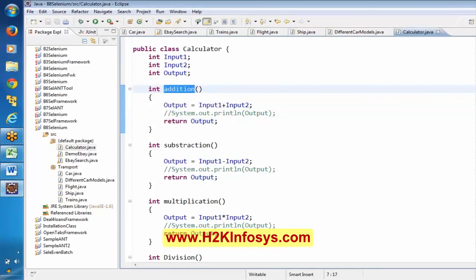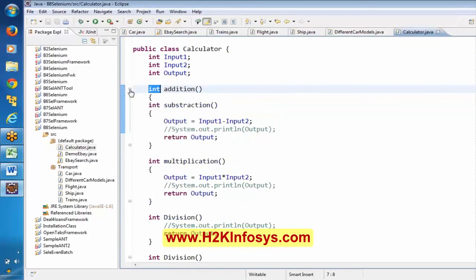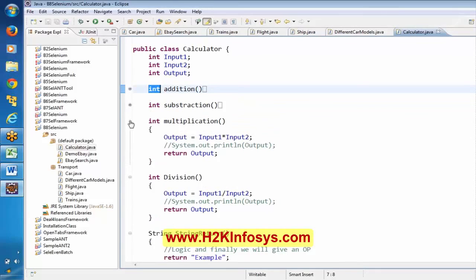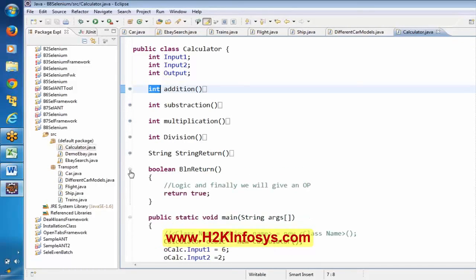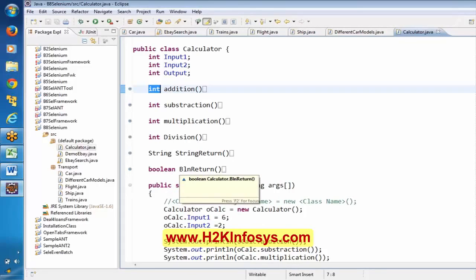This method is going to return the integer data type, so we are trying to understand this concept by using this example. These four methods are going to give an output of integer, this method is going to give an output in string, and this method is going to give an output boolean.